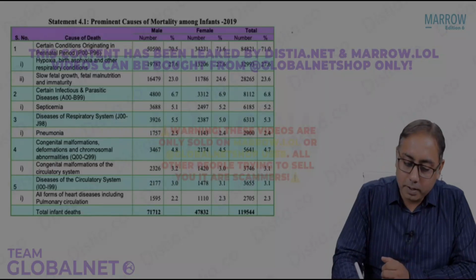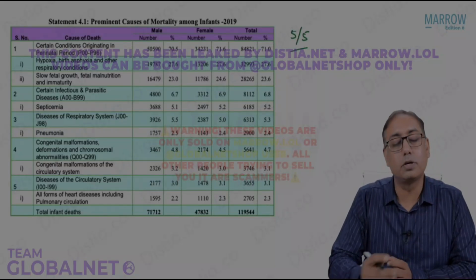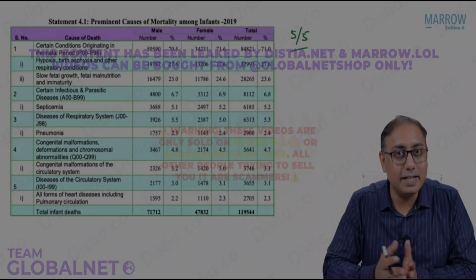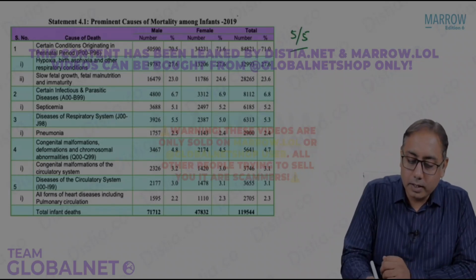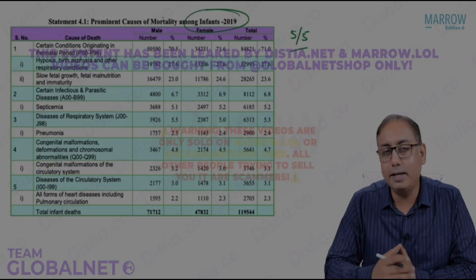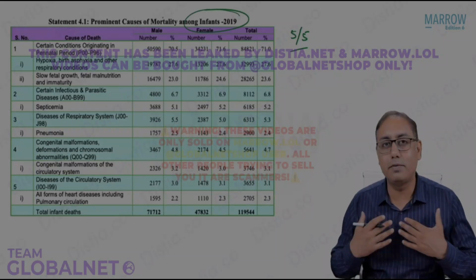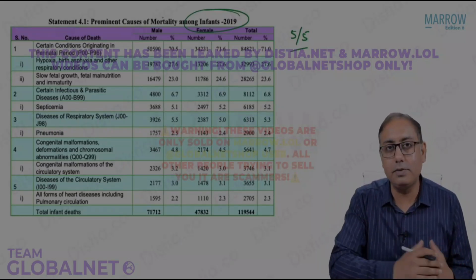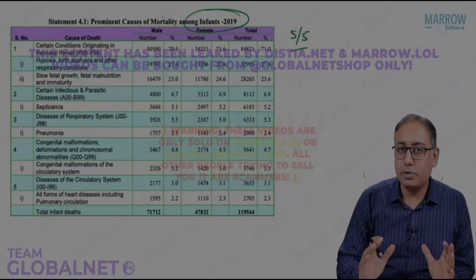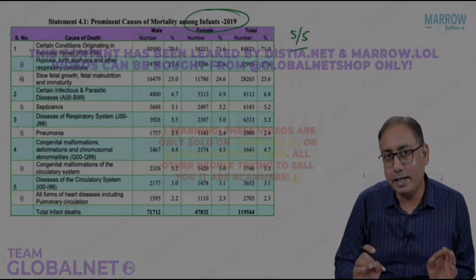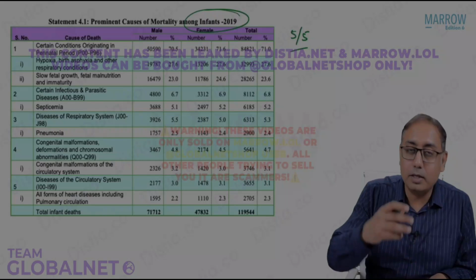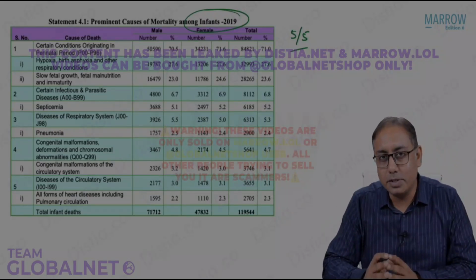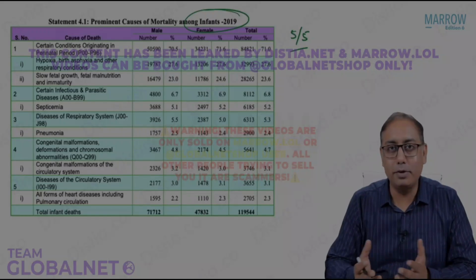Now comes your 5x5 star MCQ topic. What are the most common causes of infant mortality? The infant is aged less than 1 year. So if you look at the infant mortality from the year 2019, beta, this is the latest report. This report I have not made. I'm just sharing with you the report that we have received from the government of India. So please note that the most common cause of death in infancy relates to, now the terminology has changed. The concept is still the same that you must have learned during MCH or from me during my classes.